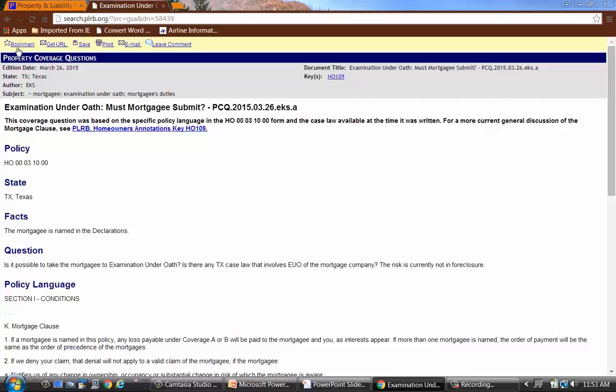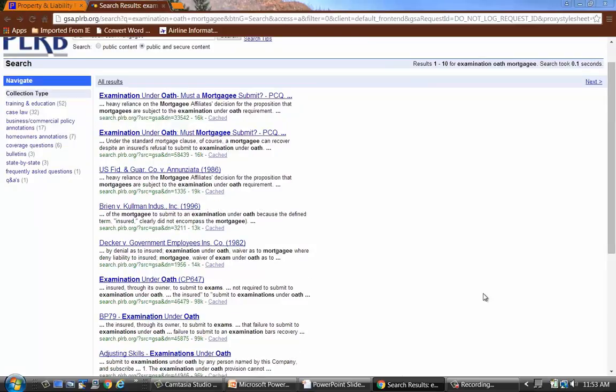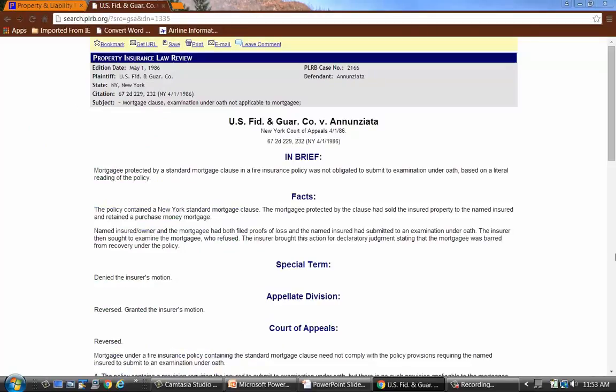We'll go back to the results that we had, and you can see here that there are a number of other items here. There are some cases that come up. You might take a look at those. We'll go ahead and click on the third item. Of course, if your insured is in a particular state where there is case law that we're aware of, you're going to want to have that case law. But you're also interested, even if there's not case law in your particular jurisdiction, and on the first party property side, there's not as much case law as on the liability or auto side. So you might want to be aware of the case law in other states too.